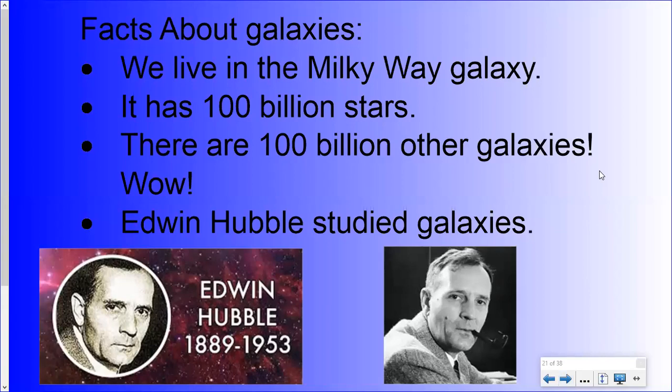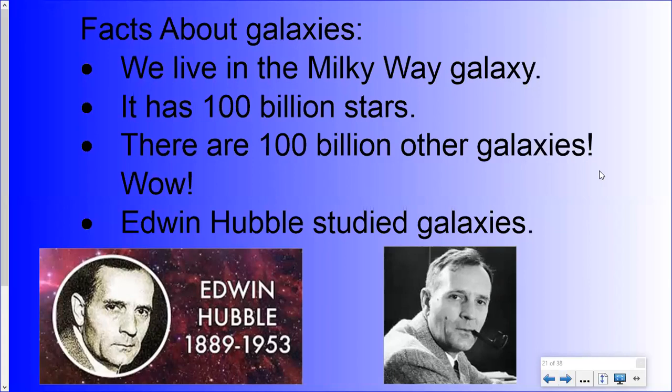So let's start with some facts about galaxies. You don't have to write any of this down, so just enjoy it. Most of you knew that we live in the Milky Way galaxy. Now, the Milky Way didn't get its name from the candy bar. It got its name because a long time ago, somebody happened to look up at the stars and say, it looks like somebody spilled a glass of milk across the sky. And it was a big river of white stars that went across the night sky. And it got its name, the Milky Way galaxy.